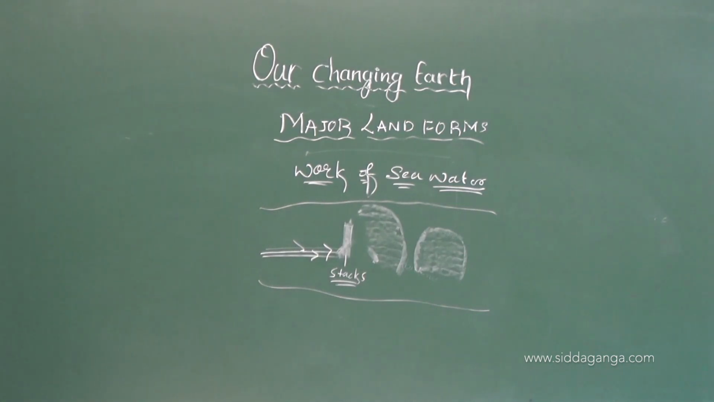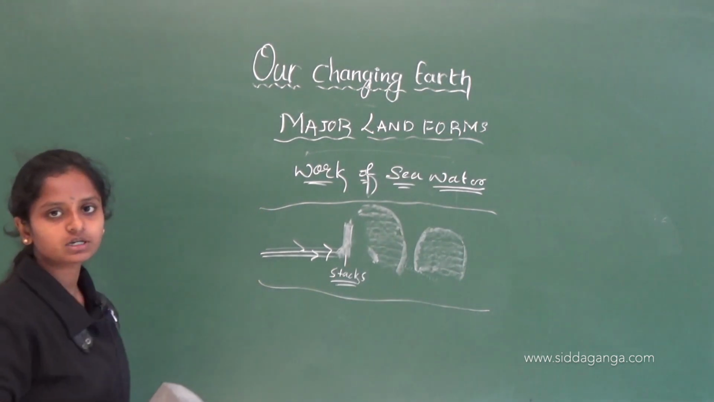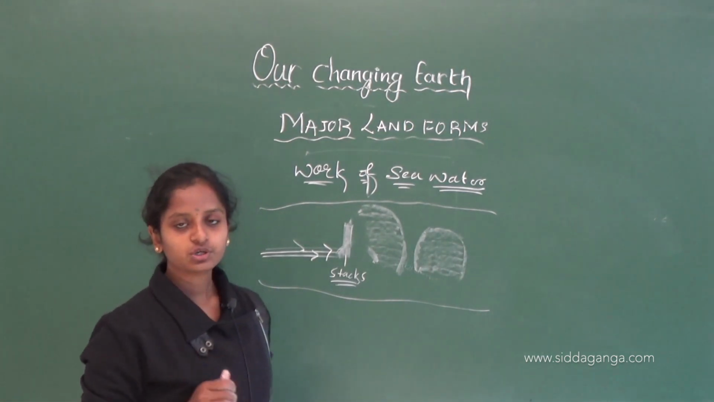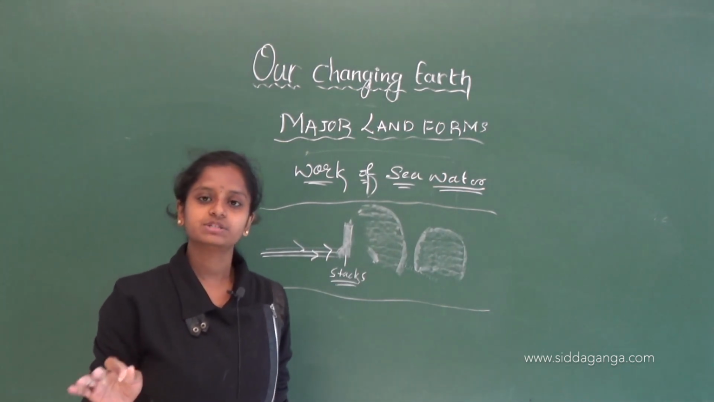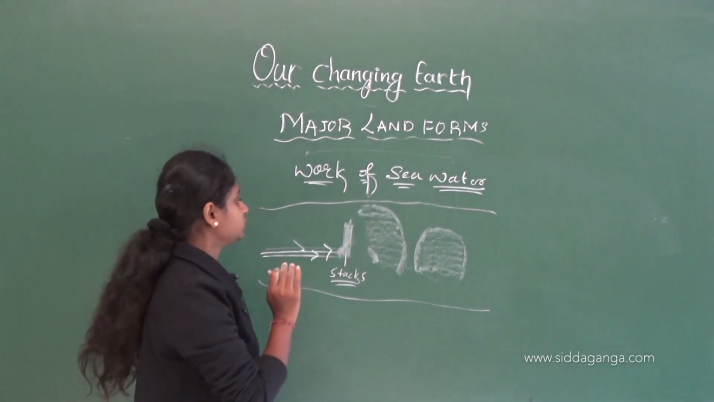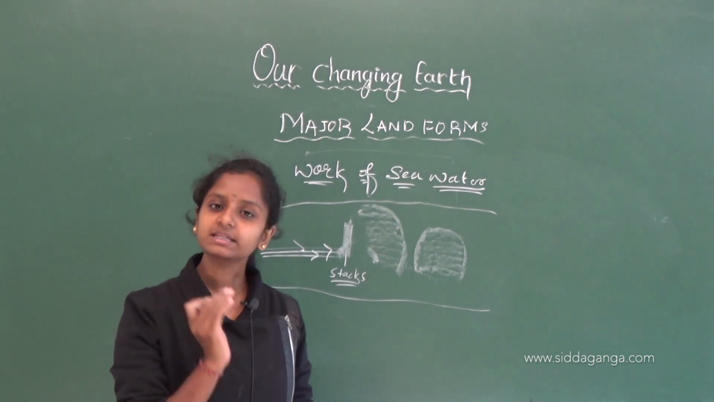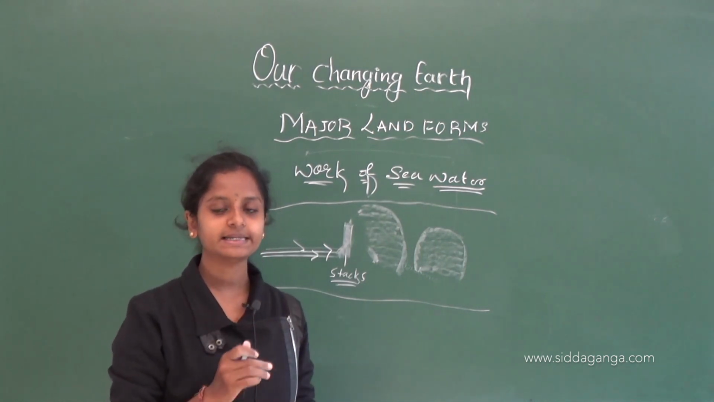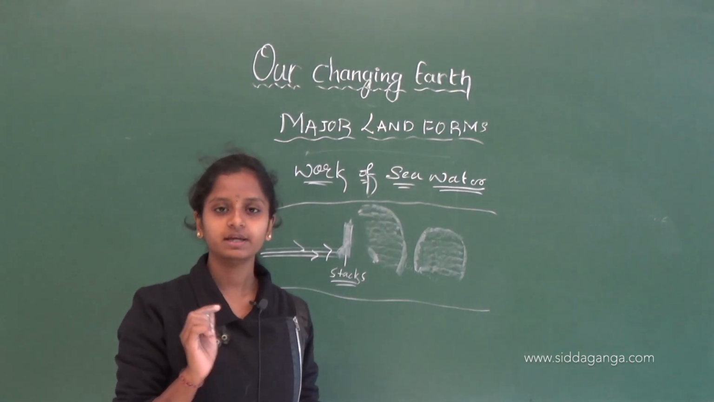So, this is about the sea water. Now, we will see the work of ice. Before going to the work of ice, let me revise it once again. The sea water will also carry some amount of sediments along with it and deposit them at some place. That is known as coastal landforms. When the sea water hits the rocks present in the sea, it forms a small hole in the rock.